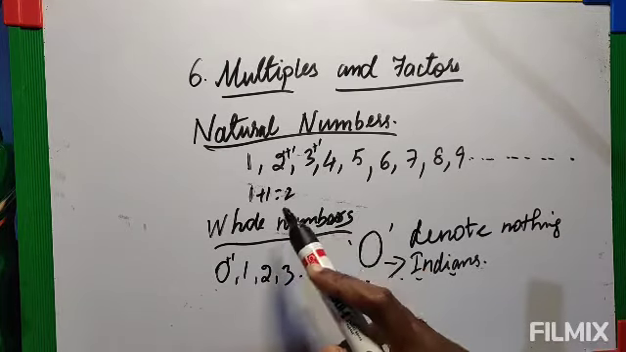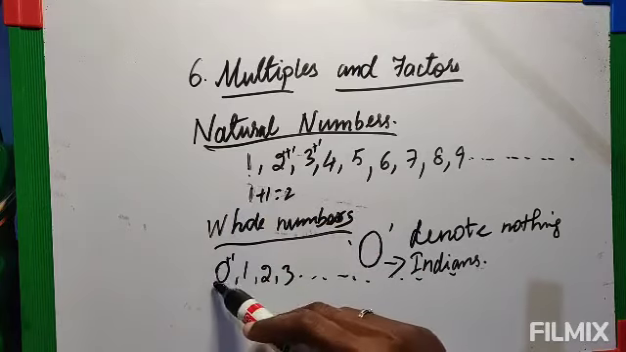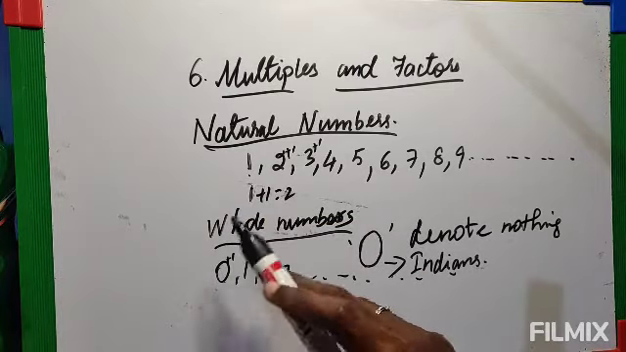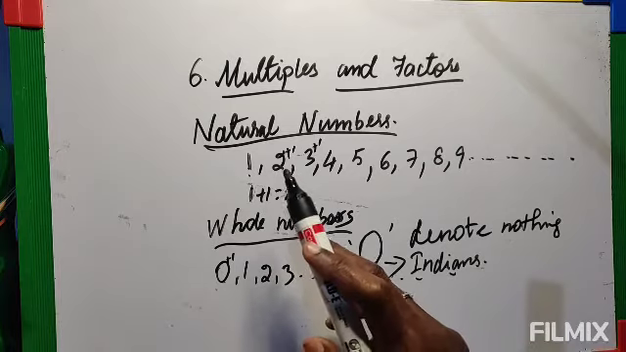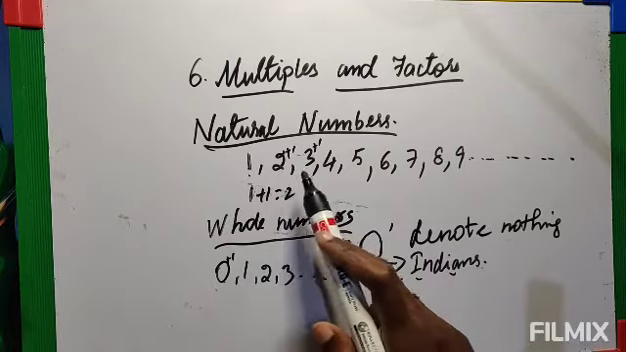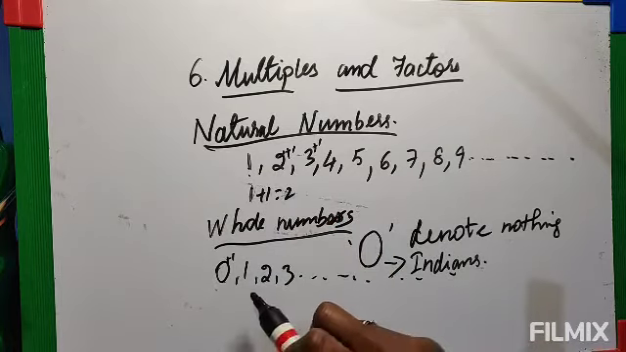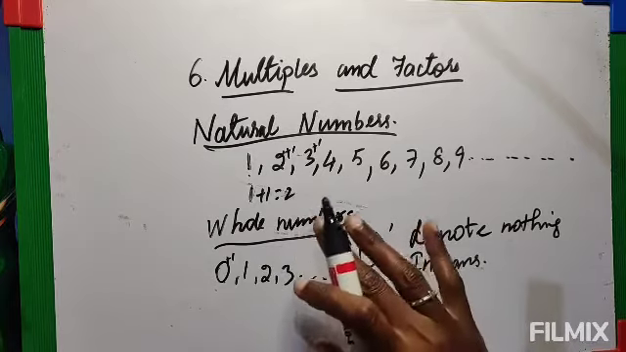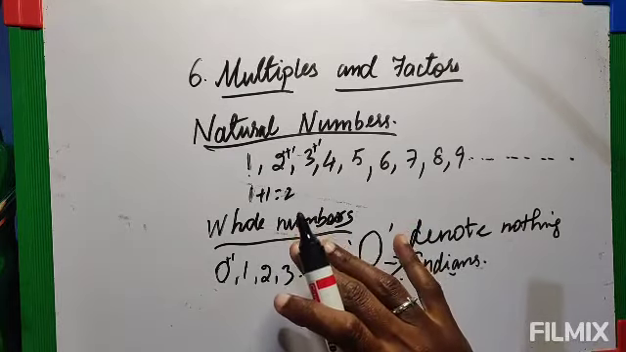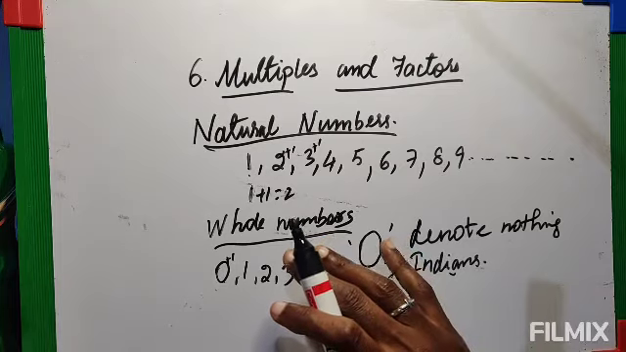In natural numbers, the smallest number is 1, but in whole numbers, the smallest number is 0. You must remember, don't make a mistake. The smallest natural number is 1. The smallest whole number is 0. This is just the introduction, for your recap exercise. Now we will go to the lesson.